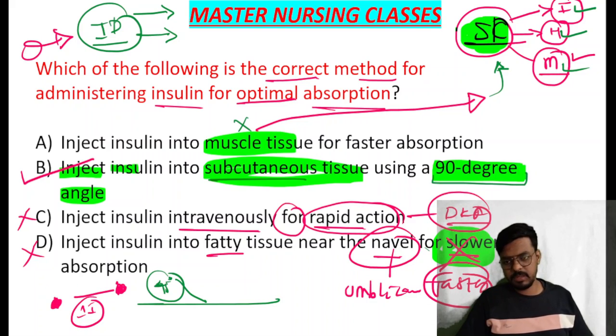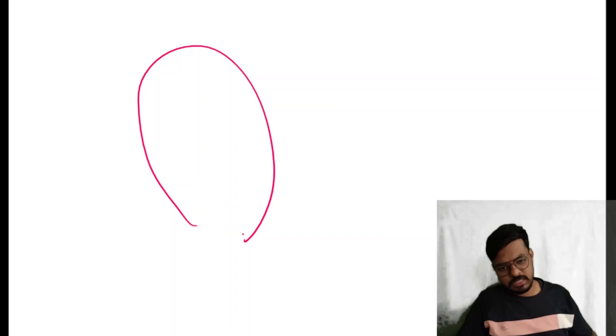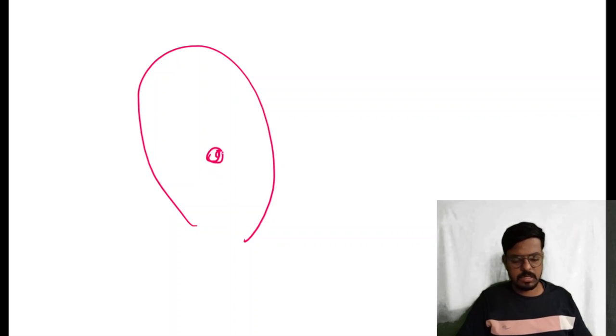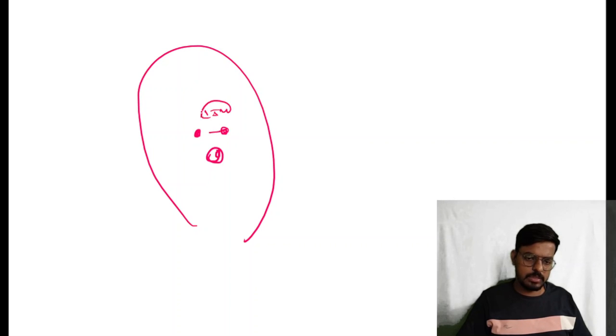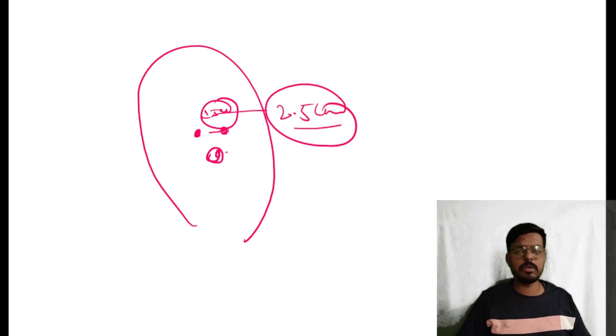So this is the navel. Just a second, please. I will take a new slide, so it is confusing you all. Okay, so consider this is the abdomen and this is the umbilicus or the navel. First injection you are giving here, and for the first and second injection there should be at least 1 inch gap, or we can say 2.5 centimeter gap between the first and second pricks. Hope the concept is clear.